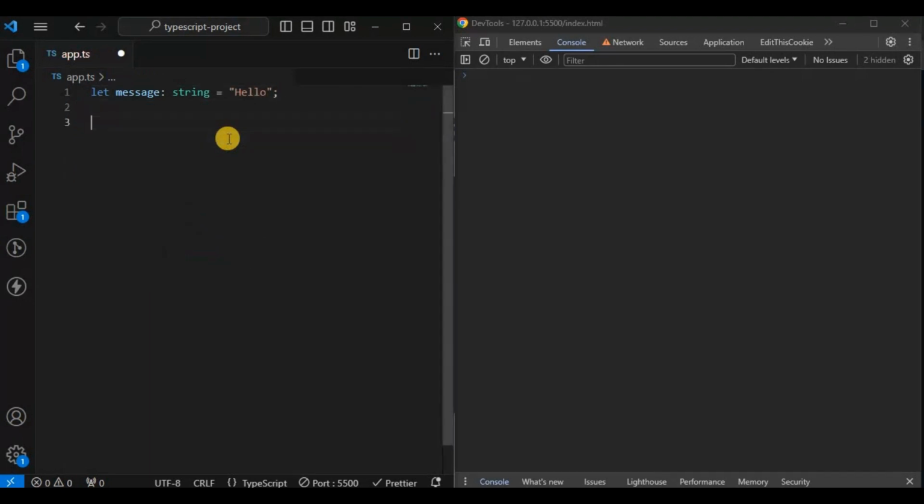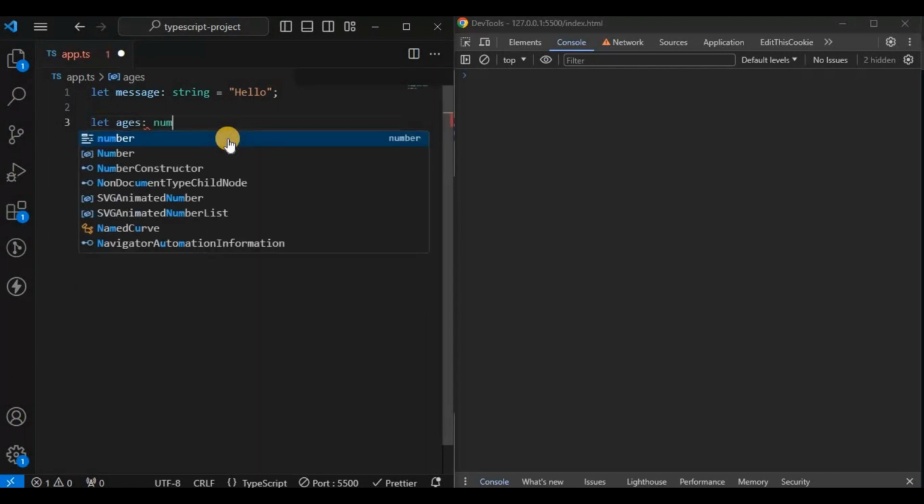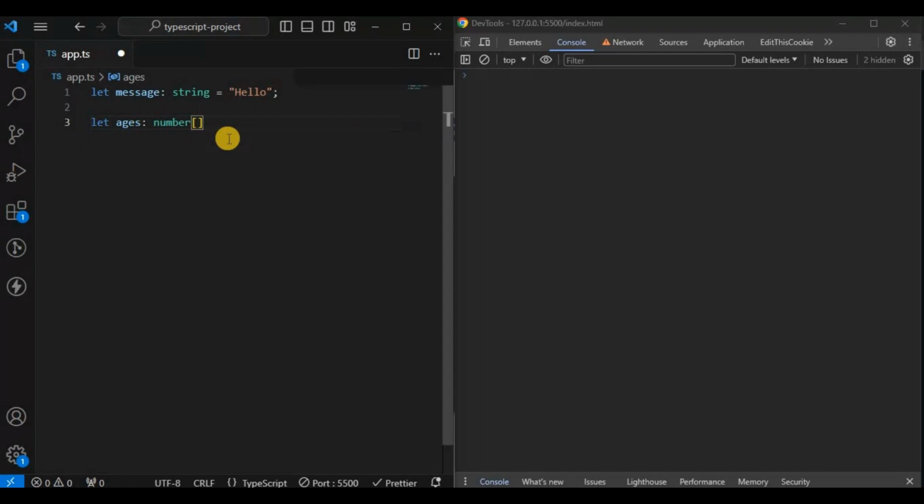Every time we define a variable, an array, or an object, like let ages, which will be a number array, we have to annotate them with what type of data we want to store.